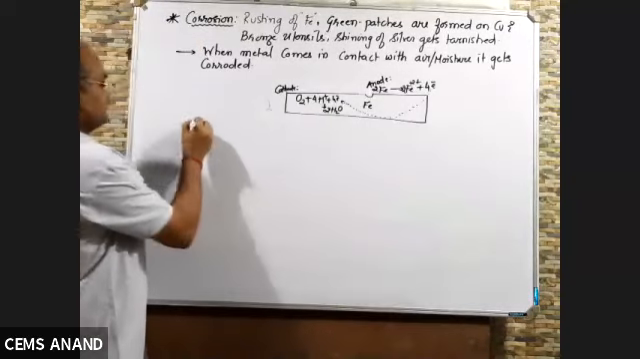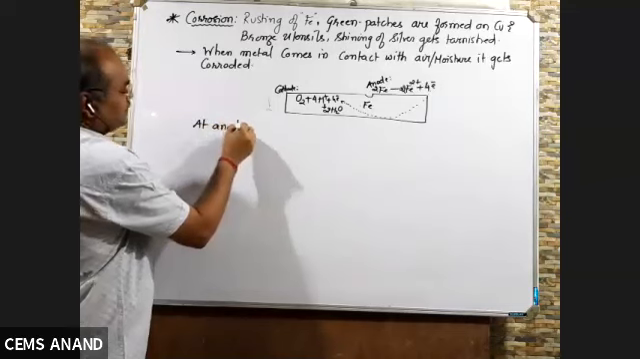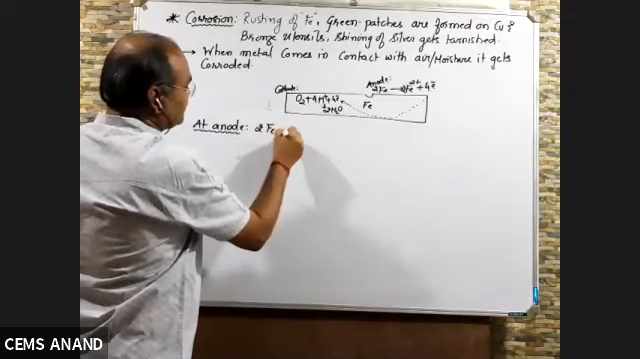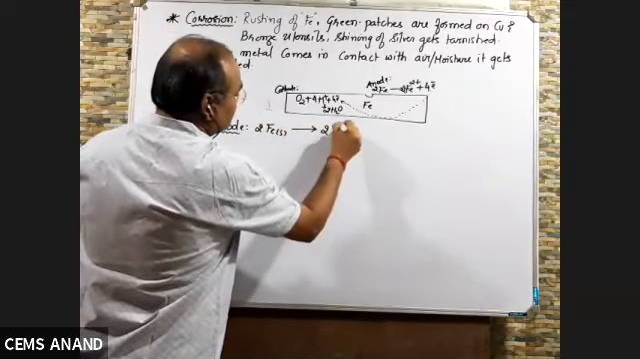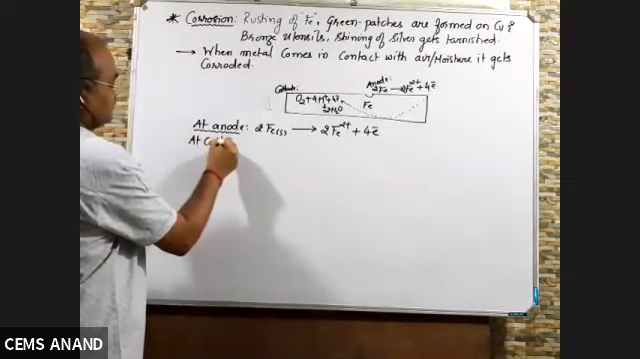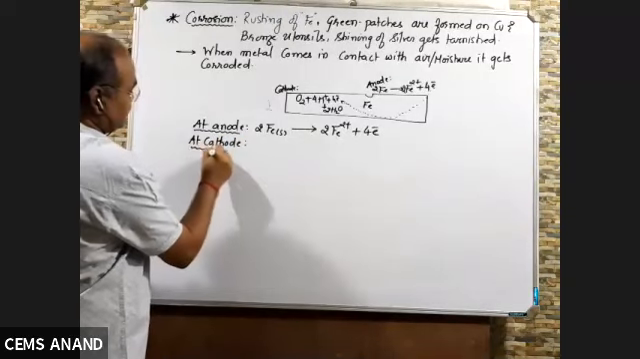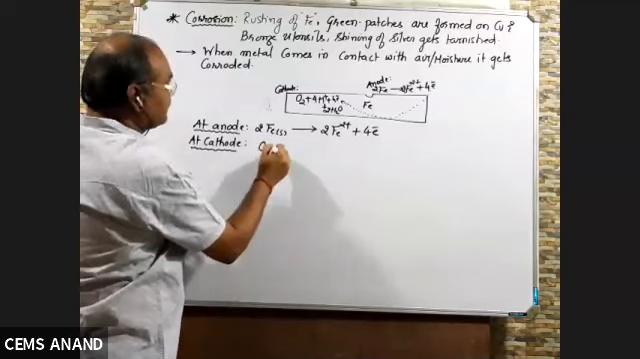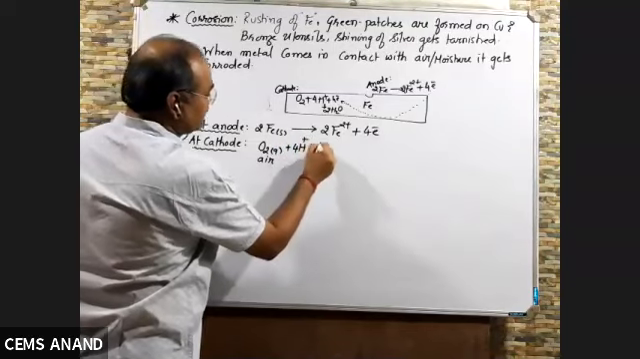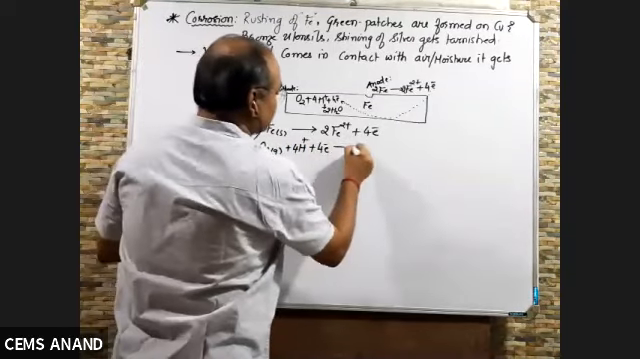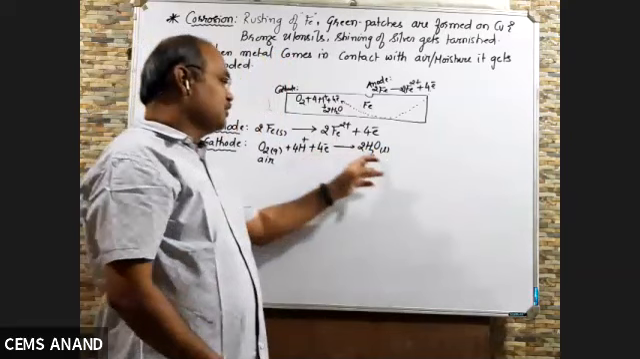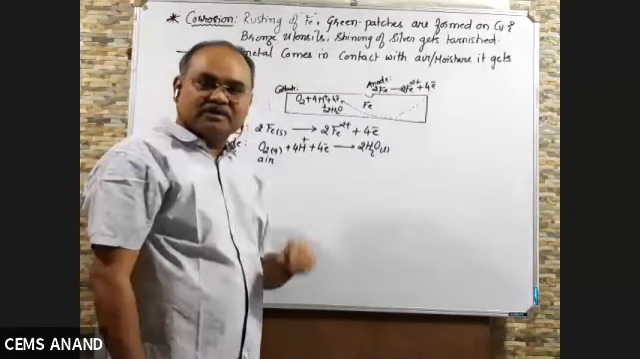So now what will happen? At anode, 2 Fe gives 2 Fe2+ plus 4 electron. At cathode, oxygen of air combines with H+ and takes this 4 electron and get deposited as 2H2O liquid. And you know, when iron comes in contact with water, it gets corroded, right?